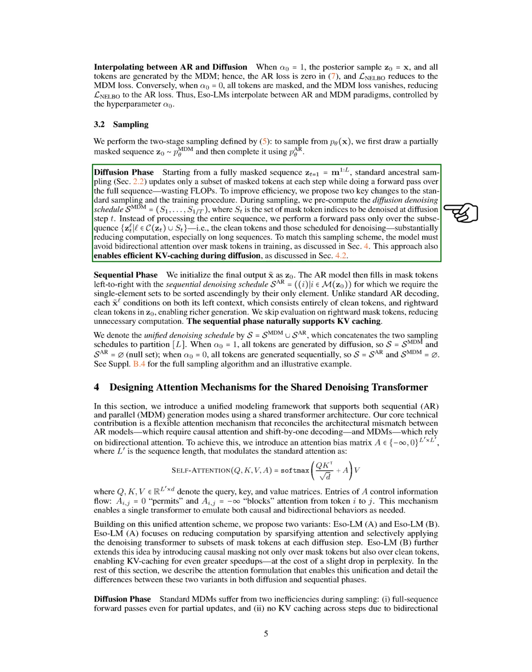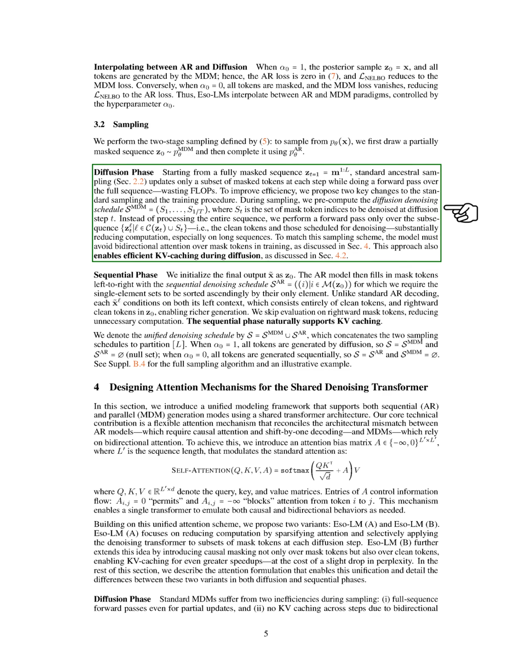We propose two variants based on this unified attention approach, Eso-LM-A and Eso-LM-B. Eso-LM-A aims to reduce computation by making attention sparse and applying the denoising transformer selectively to certain masked tokens at each diffusion step. Eso-LM-B builds on this by adding causal masking to both masked and clean tokens, which allows for faster processing through key-value caching, albeit with a slight decrease in perplexity.